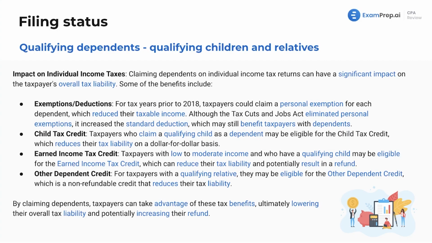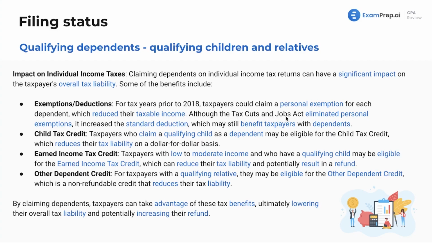All right. What is our impact here? Claiming dependents on the individual income tax return could have a significant impact. What are our advantages to doing such? So prior to tax years of 2018, we had the Tax Cuts and Jobs Act. That's going to be something we talk about because, hey, this test is built upon history, built upon all that came before it. So significant tax law, it's going to come up. So before 2018, taxpayers could claim a personal exemption for each dependent, which reduced their taxable income. That's not something we need to know, but think of it like for every dependent, you could claim $500 deduction. So 2 dependents, you have $1,000 deduction. That's not what it was, but I'm just saying that.